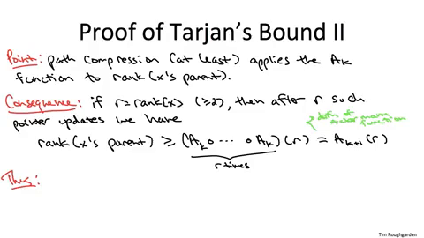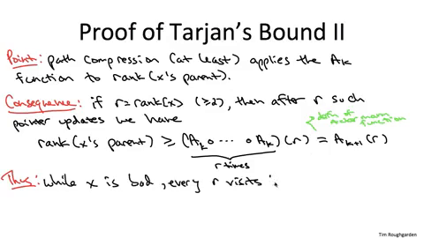So what this inequality shows is that every r parent pointer updates to x allow you to take k to be even bigger than before. You can bump up k by 1 and still have this inequality be satisfied. That is, every r visits to a bad object of rank r, delta has to increase by at least 1.